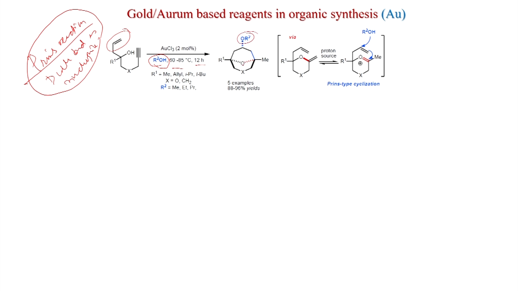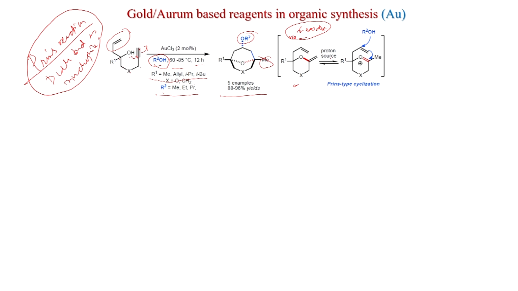So, R2 is here and this oxygen is here, and of course, this methyl is coming from this carbon. R1 can be methyl, allyl, isopropyl, X can be oxygen or CH2 here, and R2 can be methyl, ethyl, propyl, different alcohols, and 5 examples, 88 to 96% yield. So, what could be the mechanism of this reaction? So, first this addition to the alkyne will happen. So, 1, 2, 3, 4, 5, 6. So, this will be 6 exo dig. So, first 6 exo dig will give you this intermediate after elimination of gold.